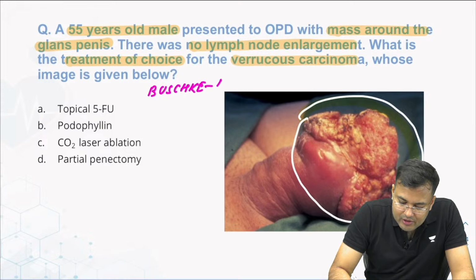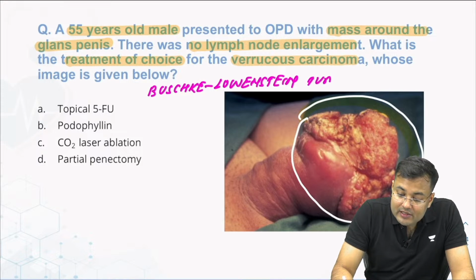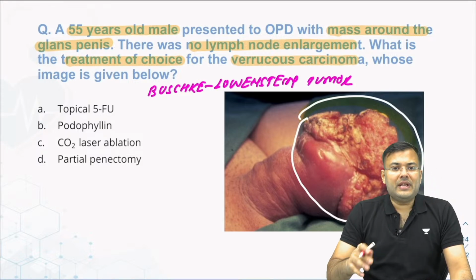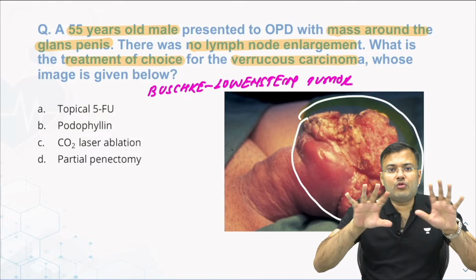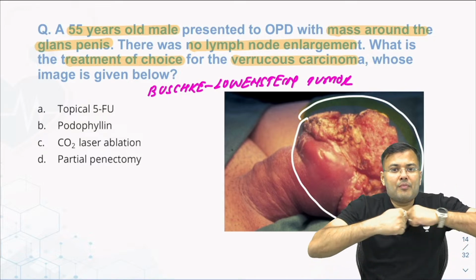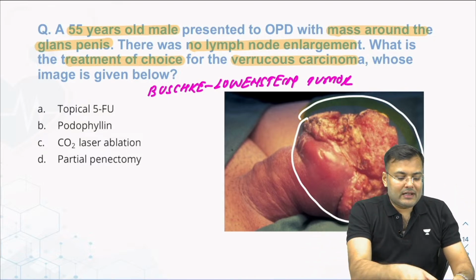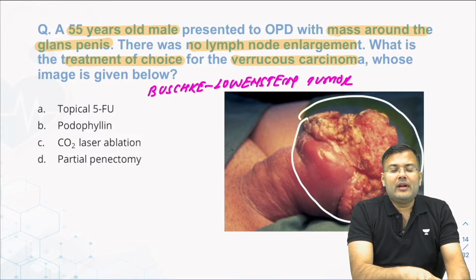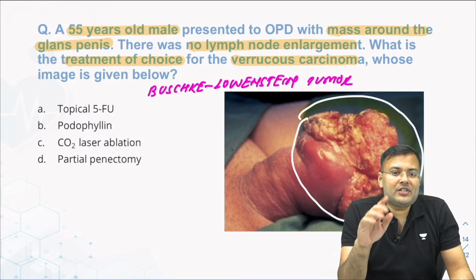This is Buschke-Lowenstein tumor, also known as verrucous carcinoma. This is locally malignant. What does that mean? It is going to destroy surrounding tissue just by compression, not by invasion. That's why there is no lymph node involvement. It is locally malignant. So what is sufficient?